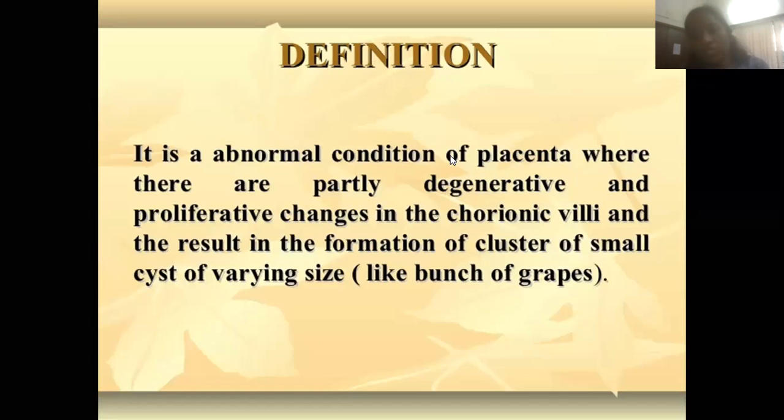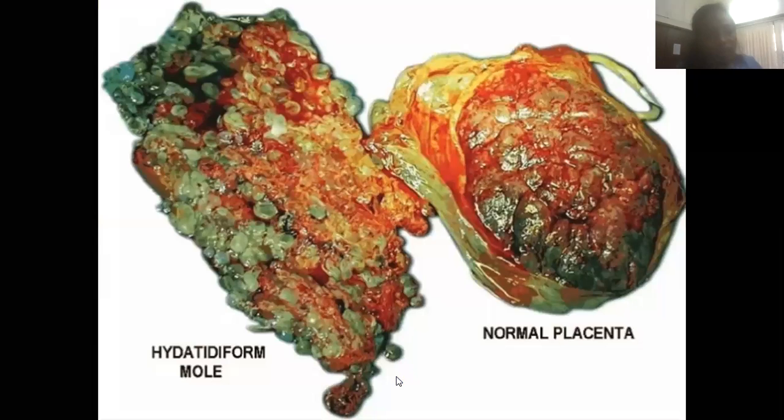What is the meaning of cyst? A collection of fluid in a sac is called a cyst. And how does it look? It looks like a bunch of grapes. So this is how it looks clinically.